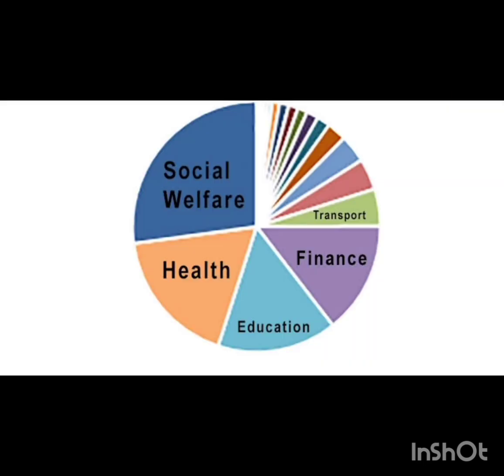Public expenditure also has various types, such as revenue and capital expenditure. What do revenue and capital expenditure mean? Here don't get confused between public revenue and this revenue expenditure. Revenue expenditure refers to that part of the government expenditure which is neither creating an asset nor reducing a liability. Means government is spending money, but there is no creation of any asset nor reduction in any kind of liability.